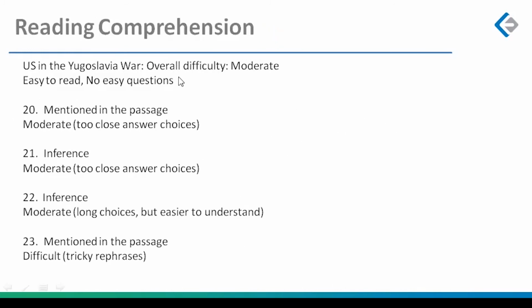Next was my first passage, US in the Yugoslavia war. What would I label it? On CAT, I would have labeled it easy. Today, I'm going to label it moderate. Why? Time constraint, selection skills, and a passage that is like 35 minutes. You have to rush through the passage. The passage has to be labeled moderate. Easy to read, yes, but no easy questions.